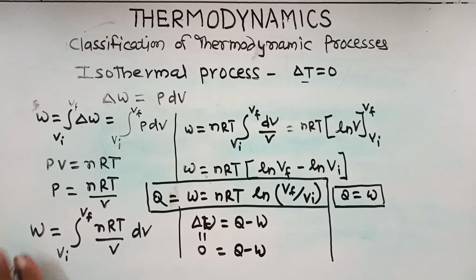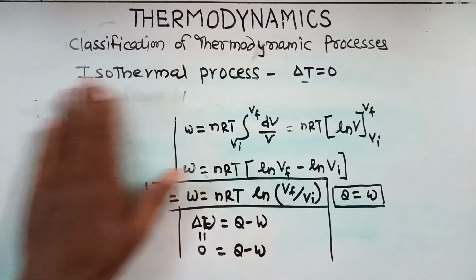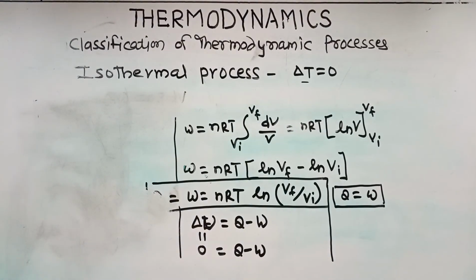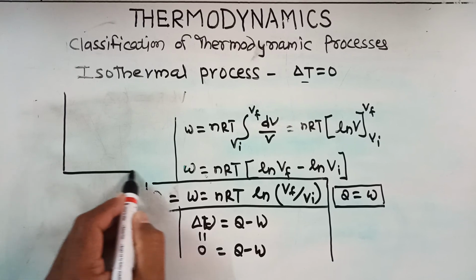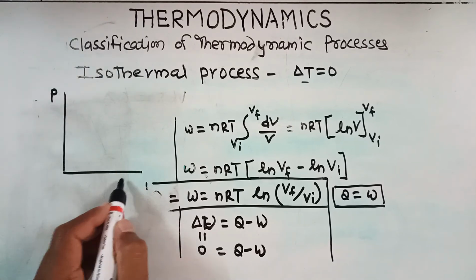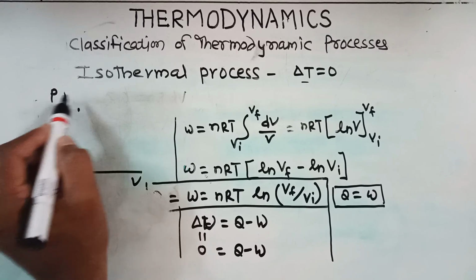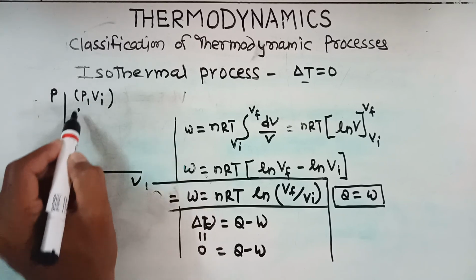Now let us see its PV diagram. The PV diagram of this isothermal process. This is the pressure axis and this is the volume axis. Suppose this is the initial state which is having pressure Pi and volume Vi.